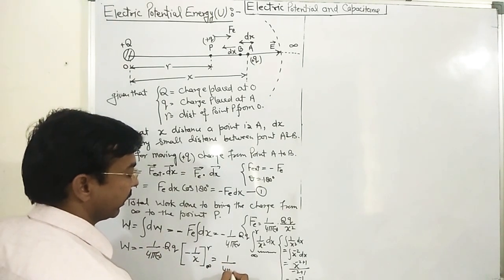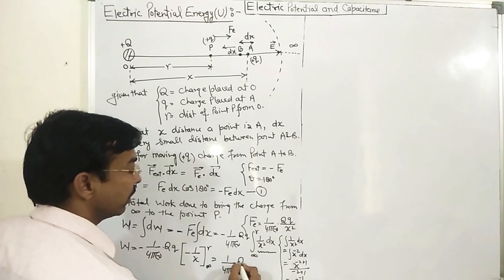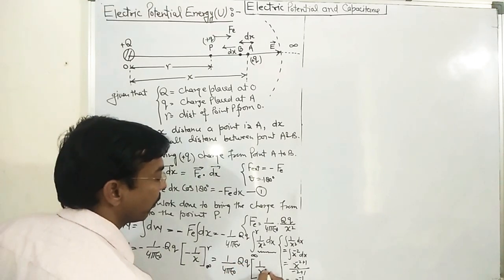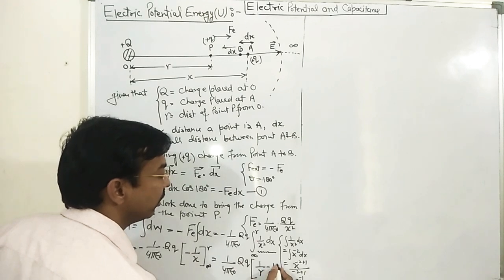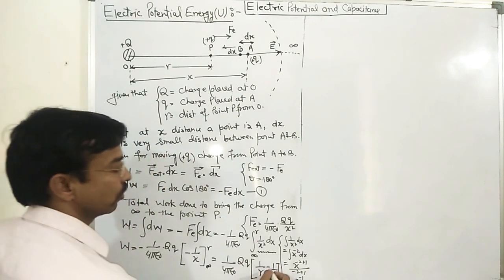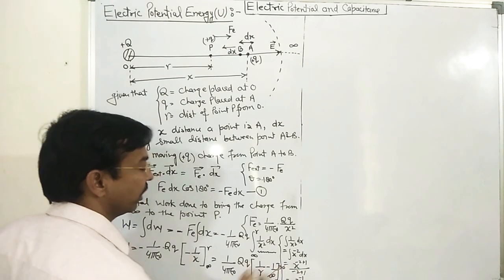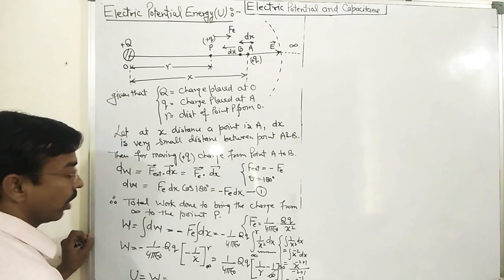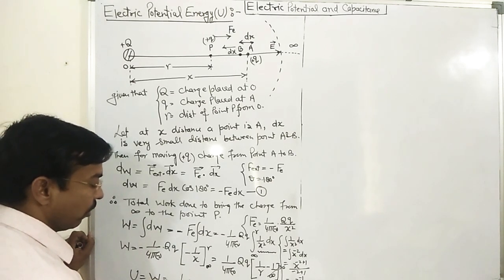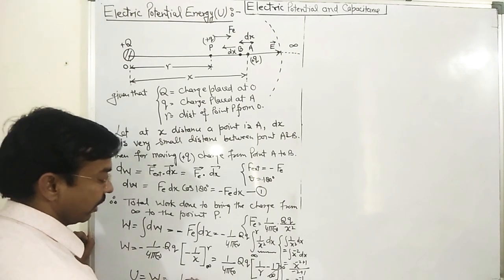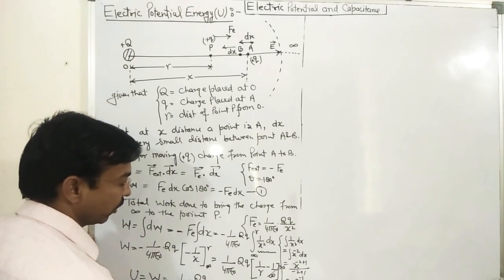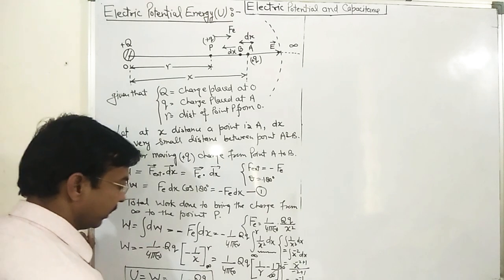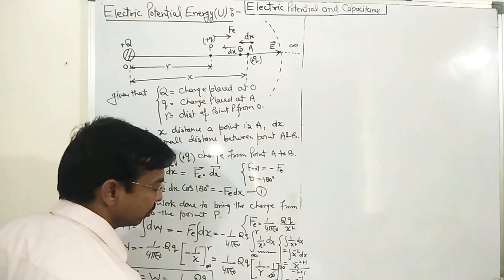So it is written as 1 upon 4 pi epsilon naught Q q, times 1 upon r minus 1 upon infinity. 1 upon infinity is 0, so that term becomes 0. So finally, the potential energy, which equals the work done, is 1 upon 4 pi epsilon naught, capital Q small q divided by r, and it is the potential energy of the system, with unit joule.